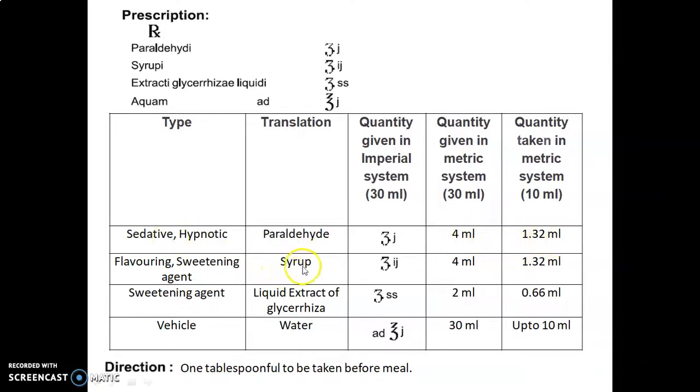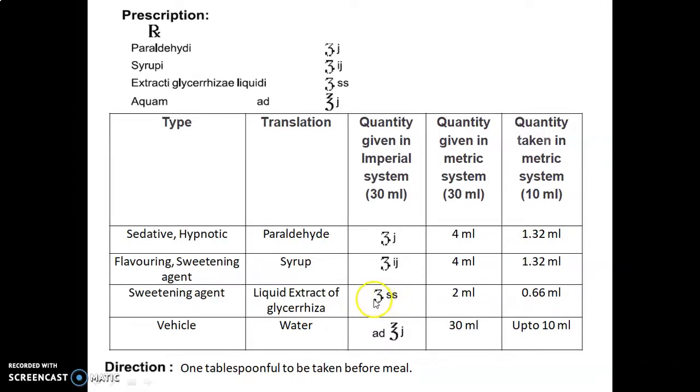Second, syrup, a flavoring and sweetening agent, drachm ij. So 1 drachm is equal to 4 ml, 4 into 1 is 4 ml, and quantity taken is 4 into 0.33, that is 1.32 ml. Then liquid extract of glycyrrhiza, used as a sweetening agent, drachm ss, where ss stands for divided by 2.